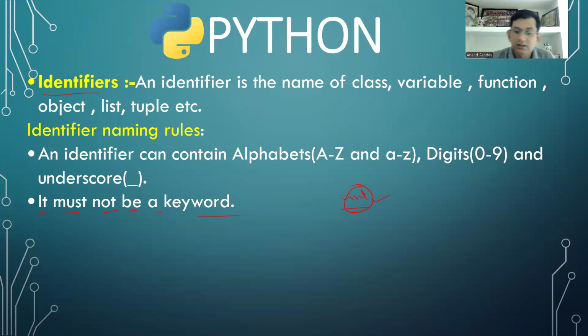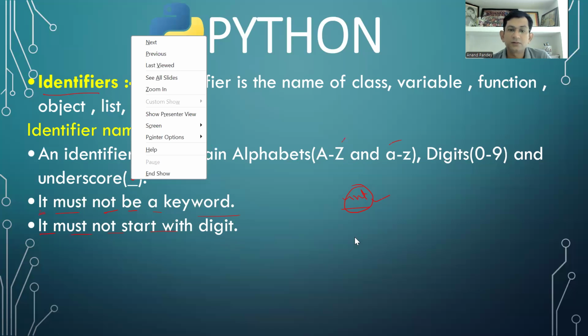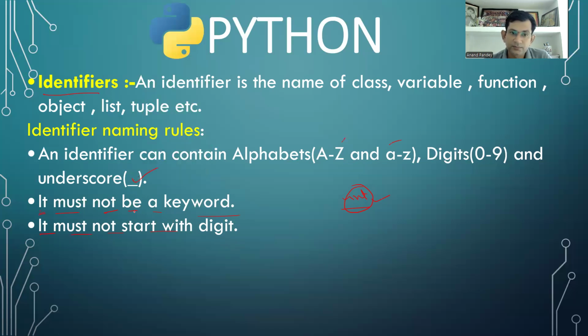Okay, next, it must not start with a digit. While you are deciding any name of a class, variable, or function, you can start with alphabets. You can start with an alphabet, you can start with underscore, but you cannot start with a digit.